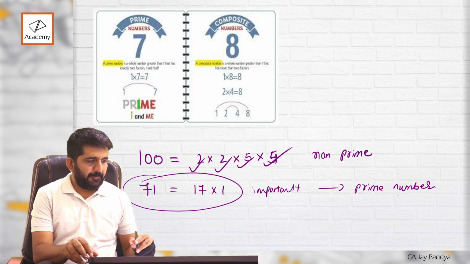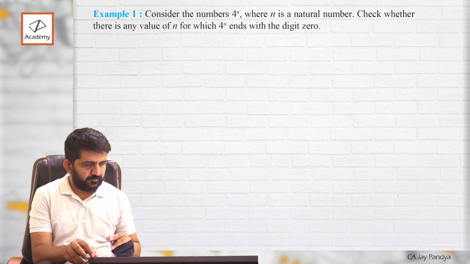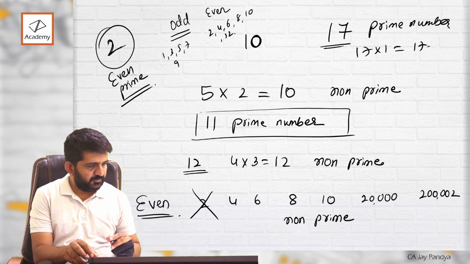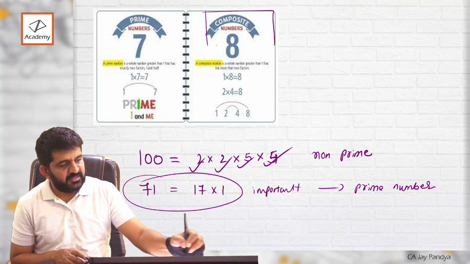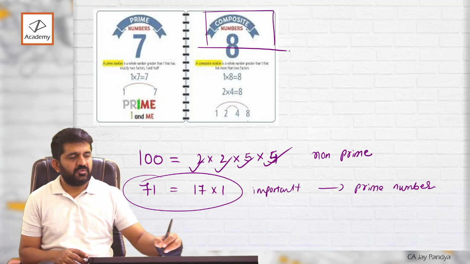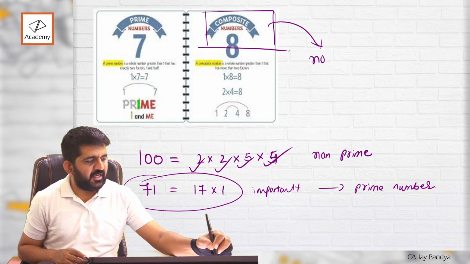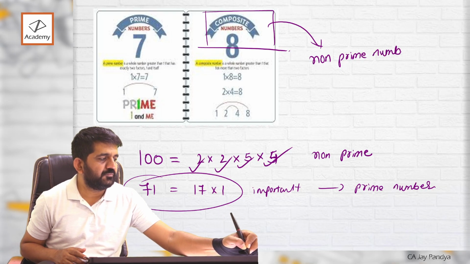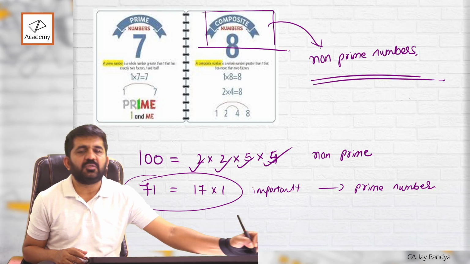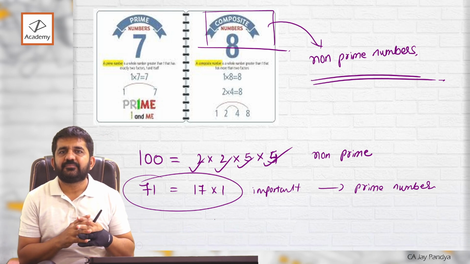Okay? Now, last point and then we will end the session. Composite numbers. Composite numbers are non-prime numbers.